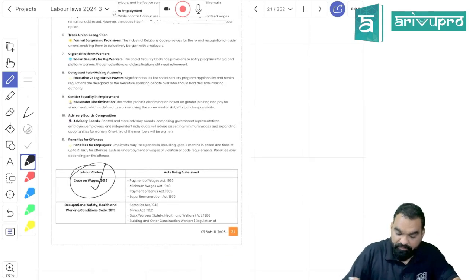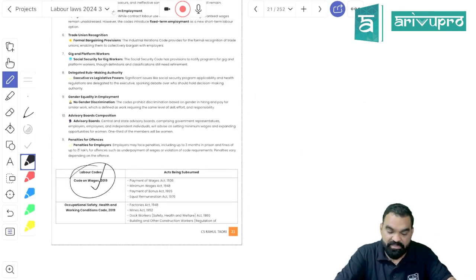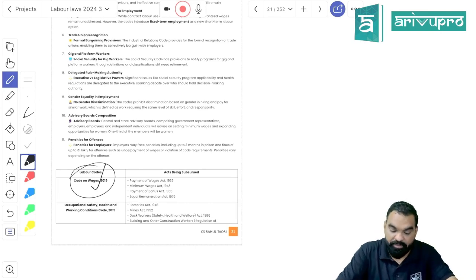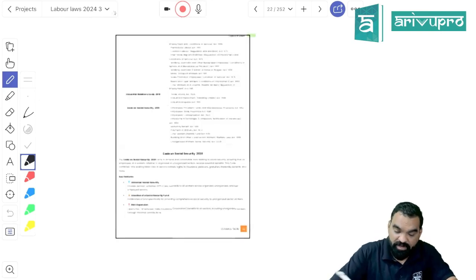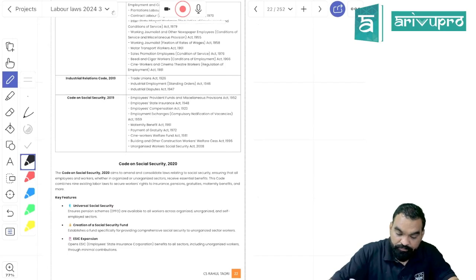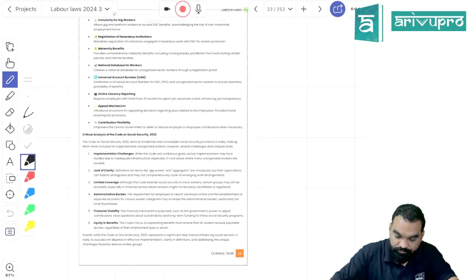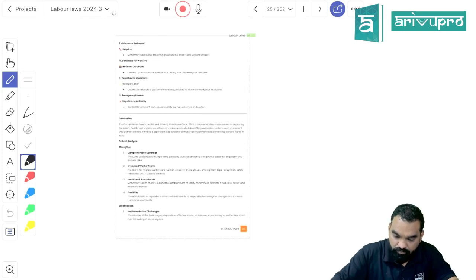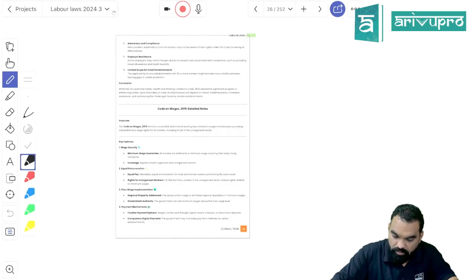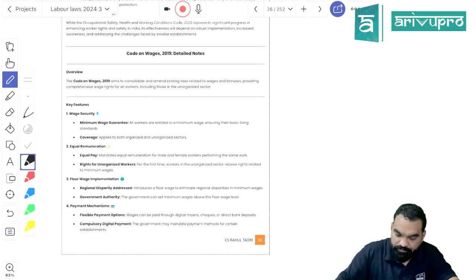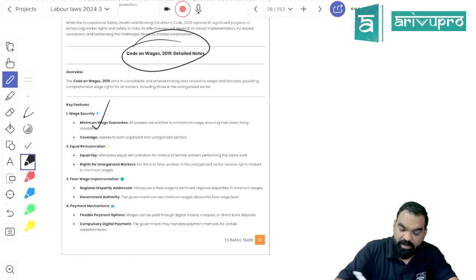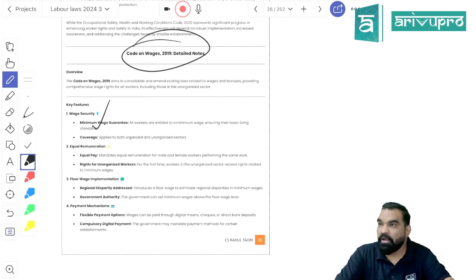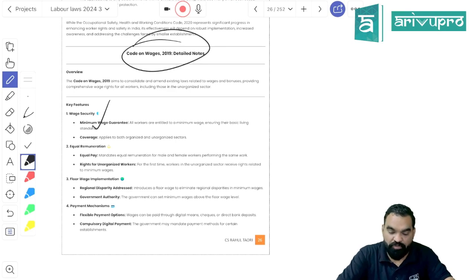First one is the Code of Wages. So now the Minimum Wages Act, Payment of Wages Act, Payment of Bonus Act and Equal Remuneration Act are being grouped together and converted into the Code of Wages.